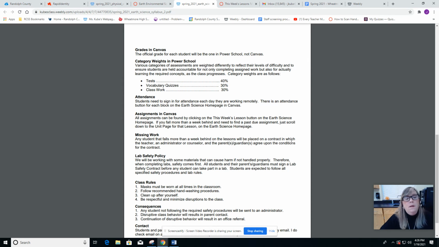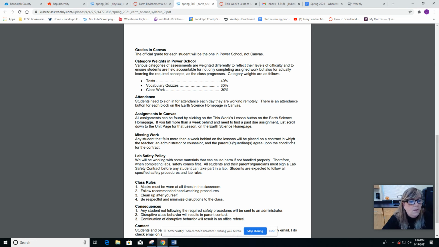Okay. The way that grades go is by what's in PowerSchool. The grades in Canvas I'll be syncing over, but they won't be exactly the same. For instance, say you attend a Google Meet during an A or B day, and so you don't have to do the PowerPoint lesson on that. I'll give you a grade, but it won't be in Canvas, right? It will just be put into PowerSchool. So Canvas and PowerSchool grades won't be exactly the same. Go by what's in PowerSchool.